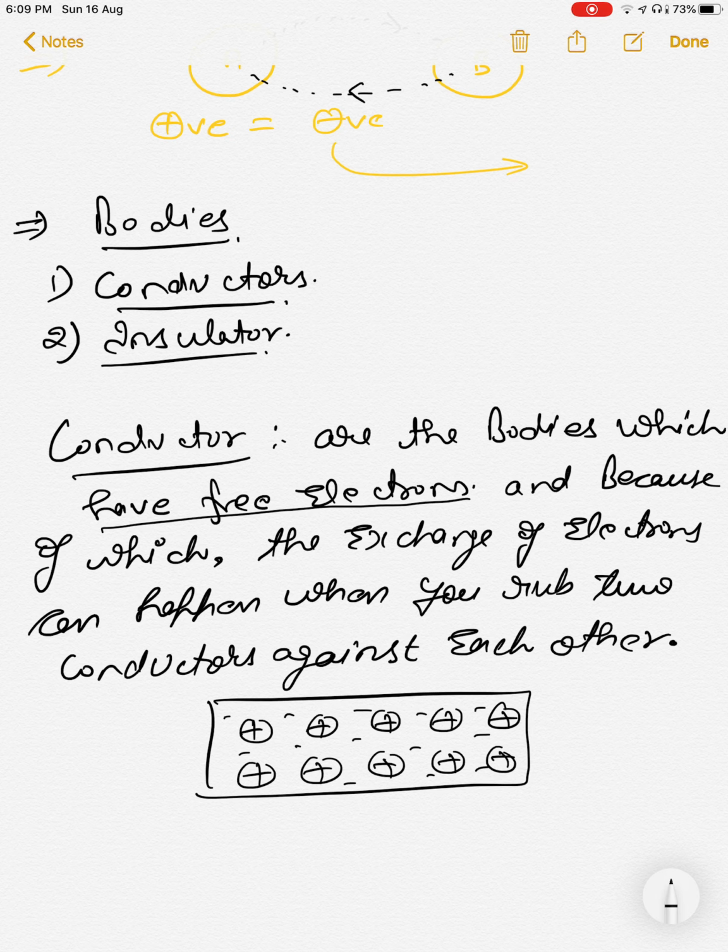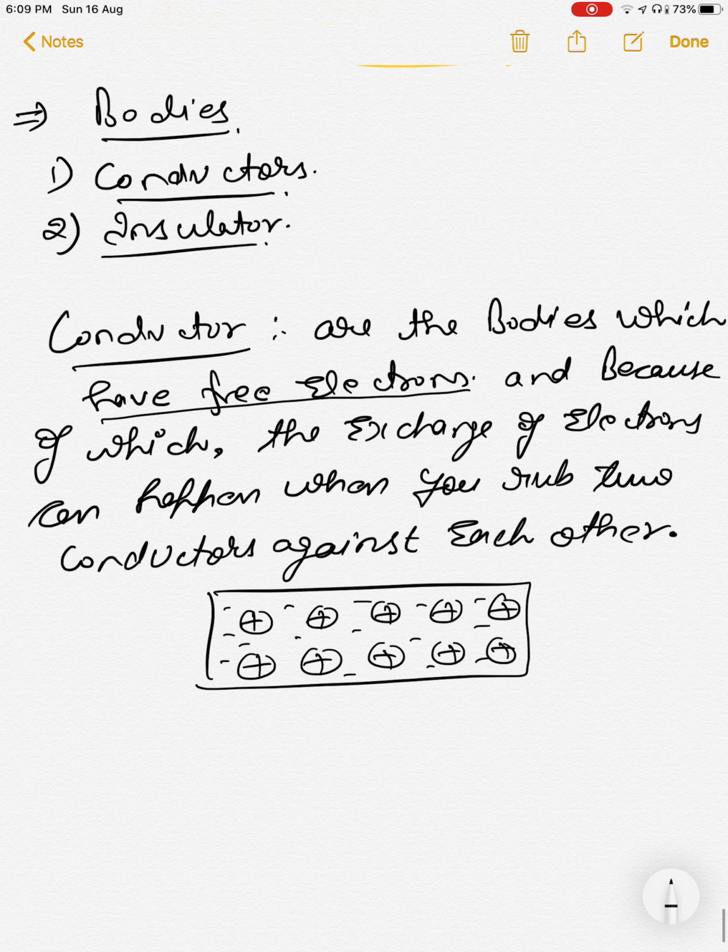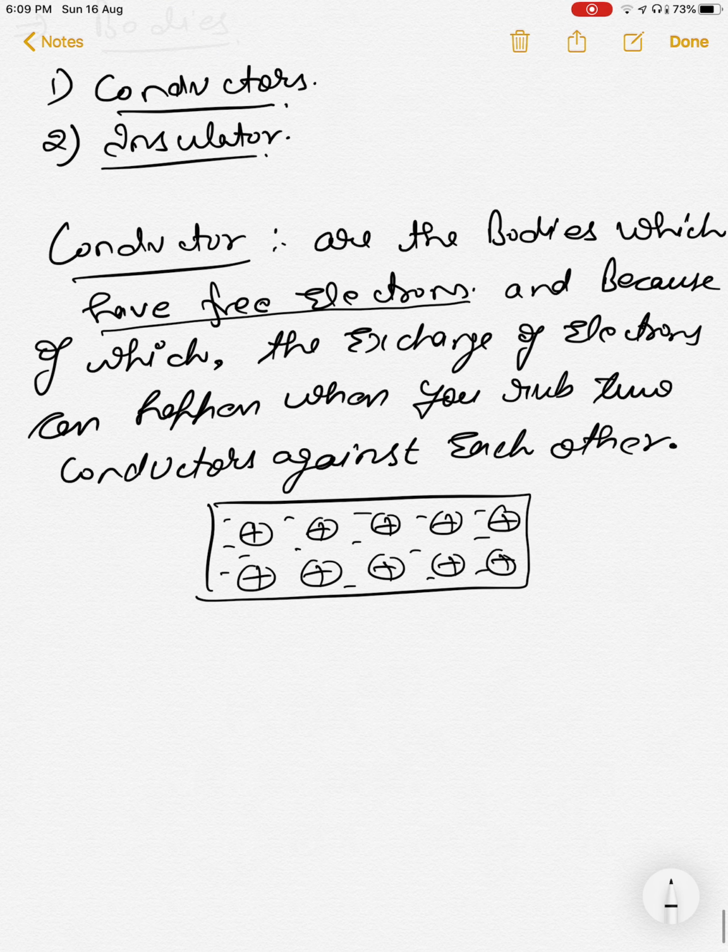These electrons can roam freely inside this conductor. They are not that tightly bound with the nucleus. When you rub two conductors against each other, these electrons can flow from one body to another.